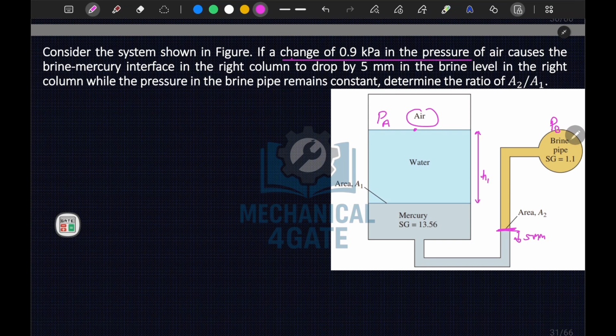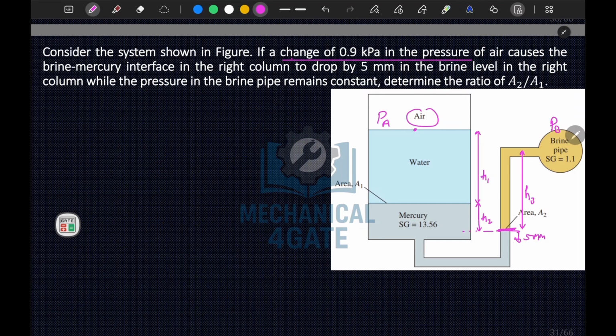This height up to this point is h2, and this height from here to here is your h3.